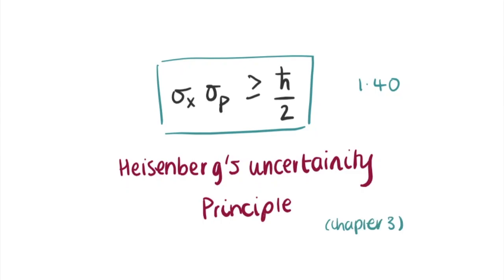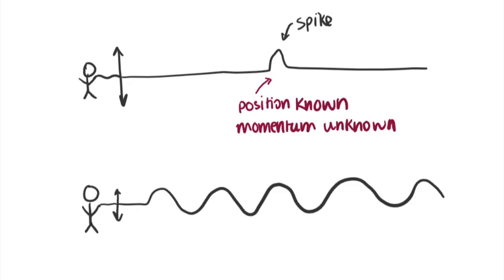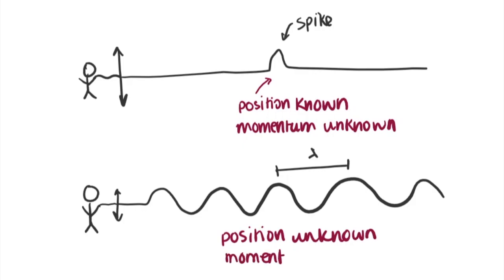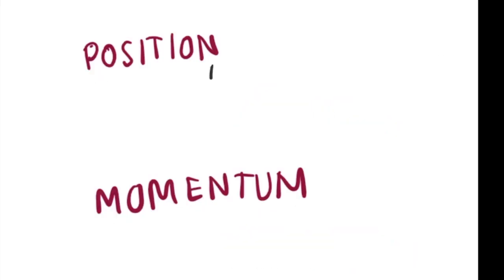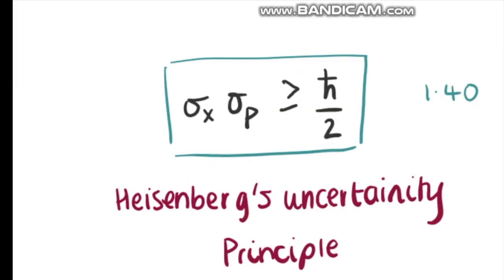Essentially, it's saying that we can try to define what the wave is by obtaining a localized spike, but we have a trade-off. The momentum measurements will be widely scattered, or we can try to produce a reproducible momentum by making psi a long sinusoidal wave, but we will no longer know the position precisely. It will be scattered. We can try to make a system with both the position and momentum scattered, but there is not much to gain in that. Equation 1.40, Heisenberg's uncertainty principle, puts no limits on how big sigma p and sigma x can be.